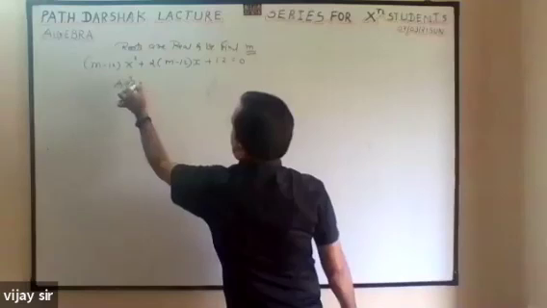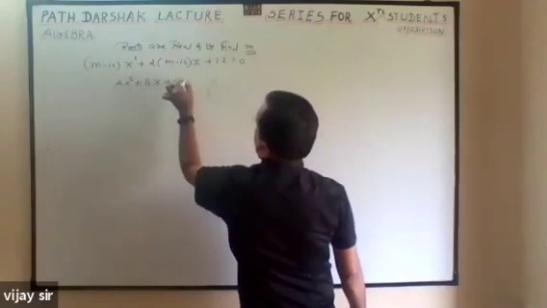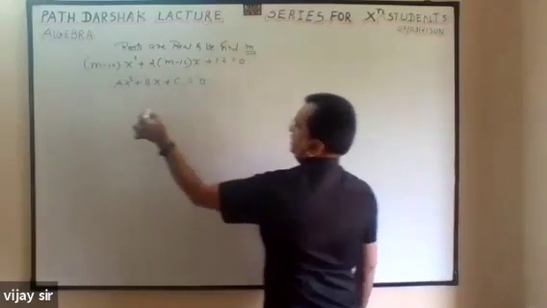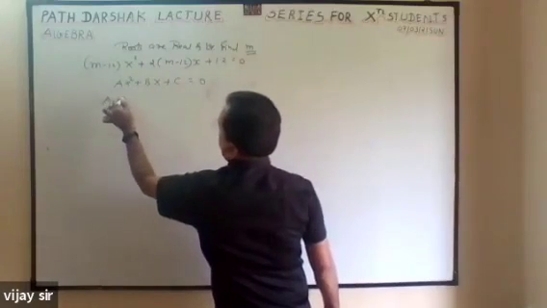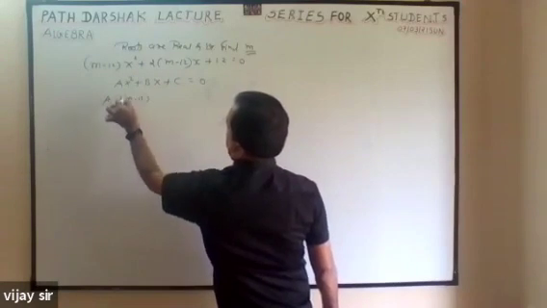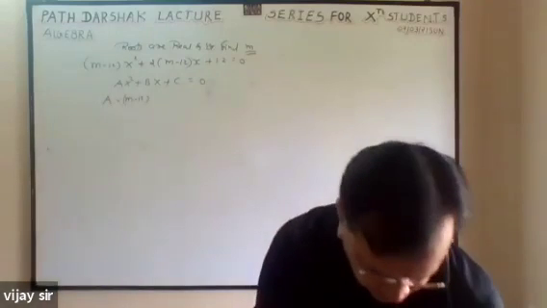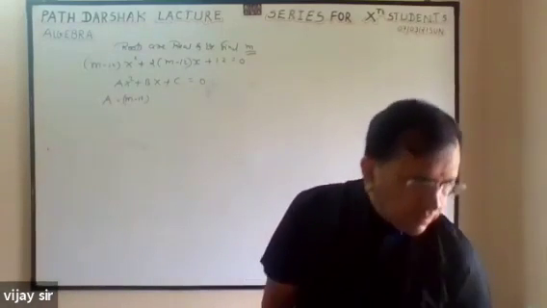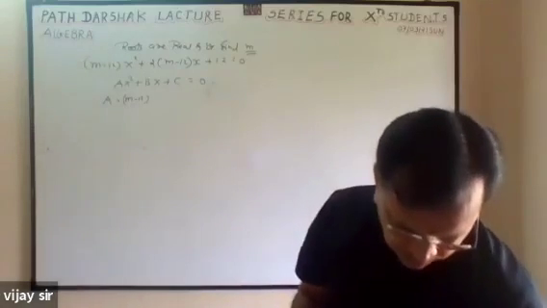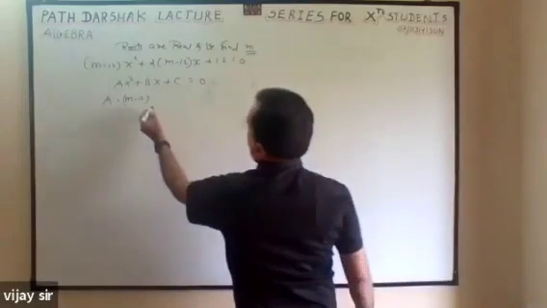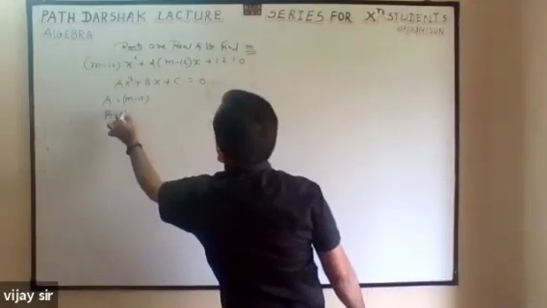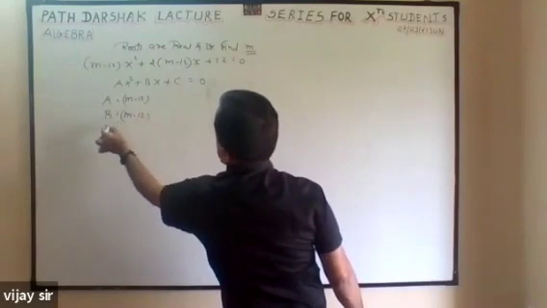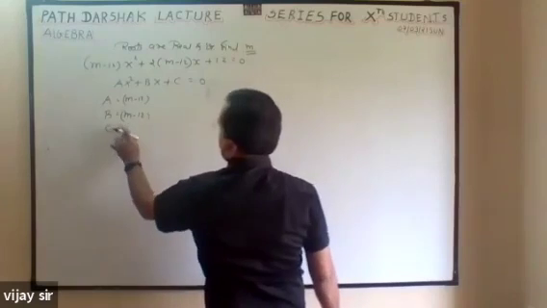Correct. So ax square plus bx plus c is equal to 0. Compare with that. a is equal to what? b is equal to m minus 12. c is equal to 12.